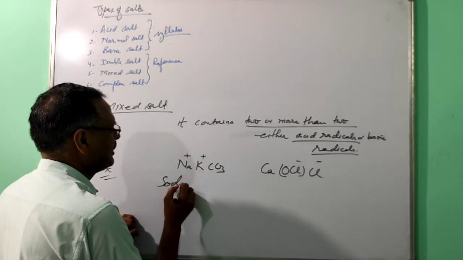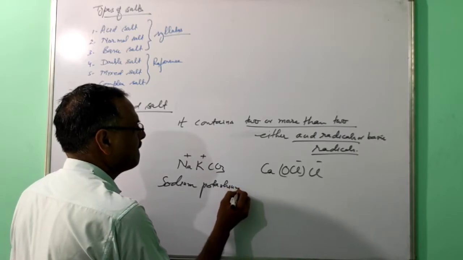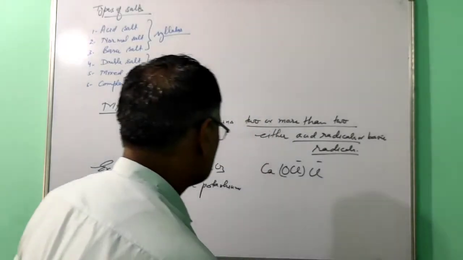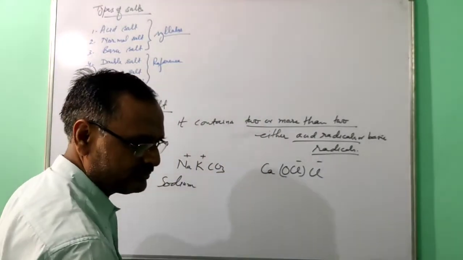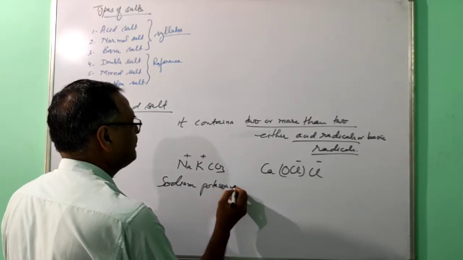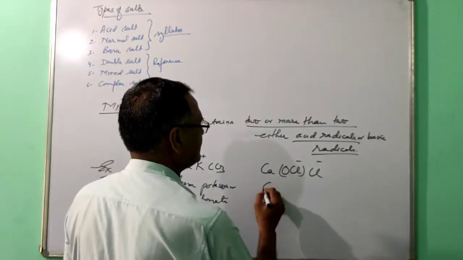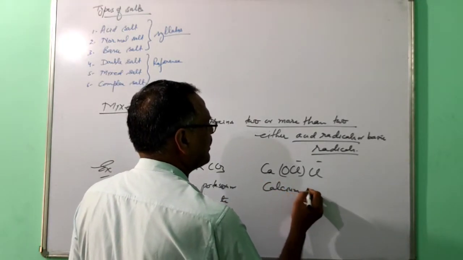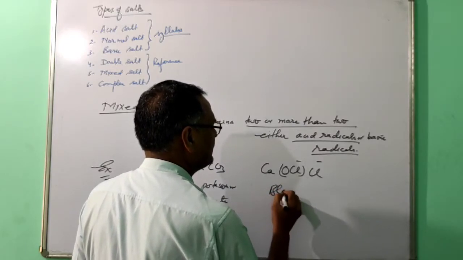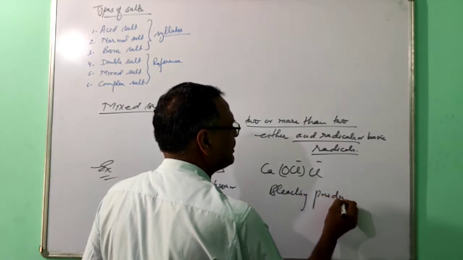This one is sodium potassium carbonate. This one is calcium, it is bleaching powder, what you are using at your home.